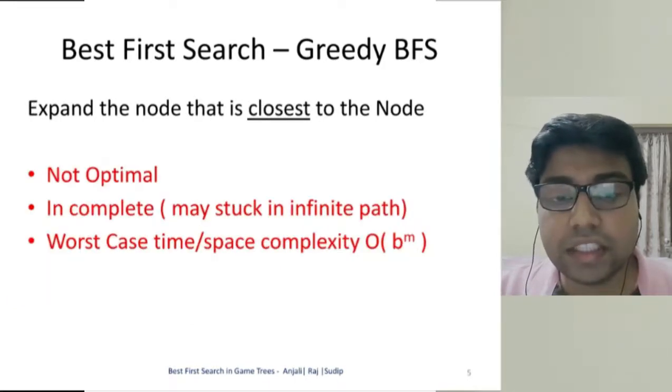The disadvantages of greedy BFS are summarized as follows. Greedy BFS is not optimal, meaning that the shortest path is not guaranteed to be found. Also, the greedy BFS algorithm may get stuck in an infinite path and is therefore incomplete. Finally, the worst case time complexity or space complexity is of the order of b raised to the power m, where b is the branching factor of the graph and m is the maximum depth of the search space.